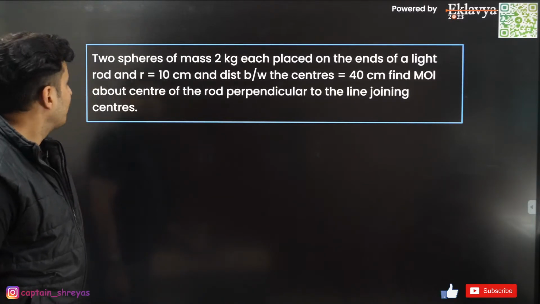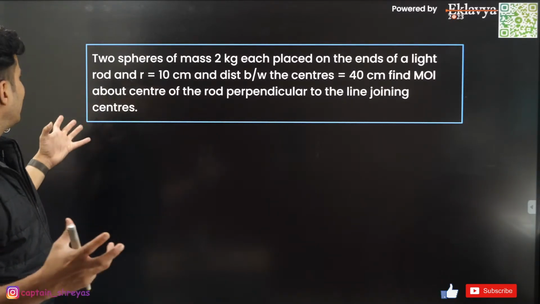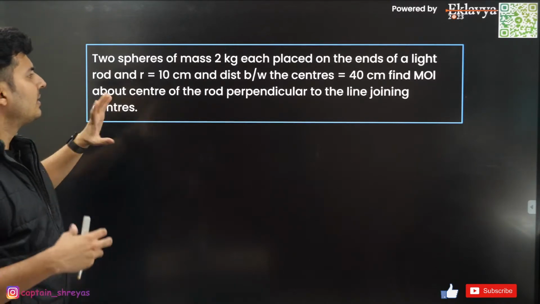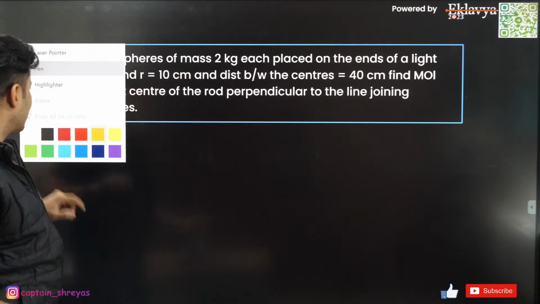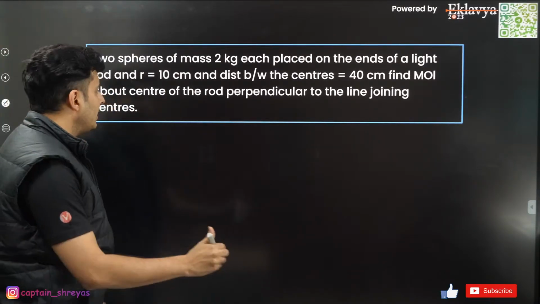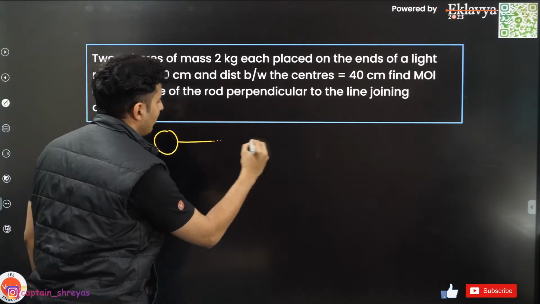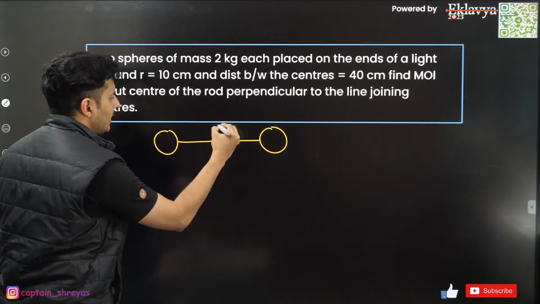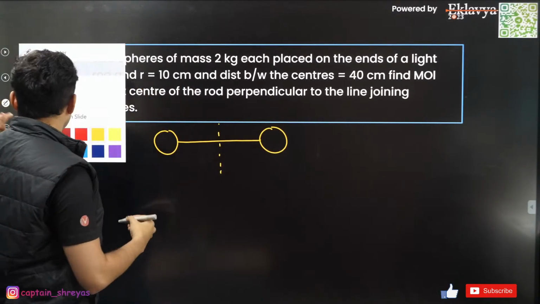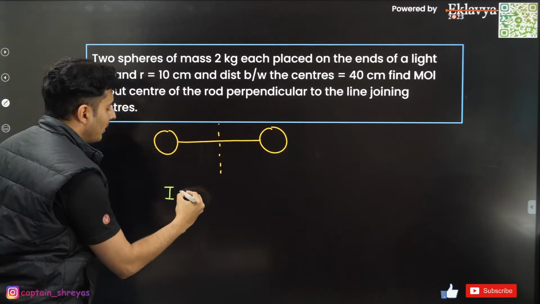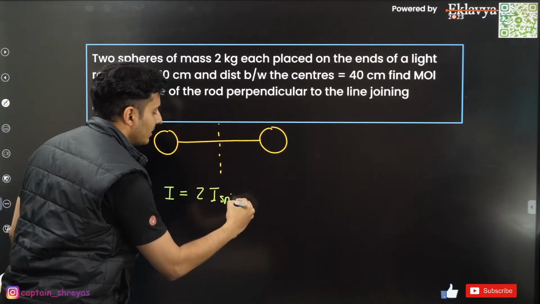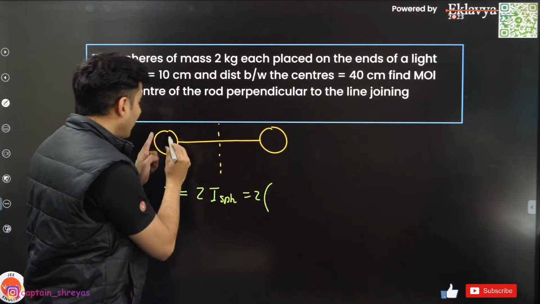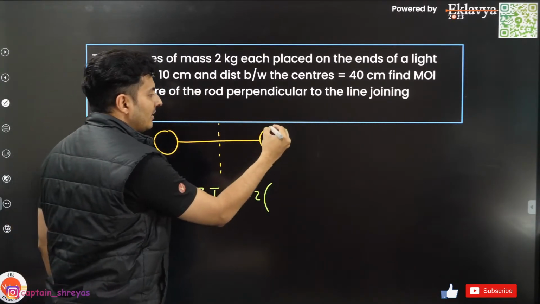Now, next question. Two spheres placed on the ends of a light rod, radius, distance between the centers, find the moment of inertia of the rod perpendicular to the line joining the centers. This is a pretty standard question where you have a rod, you have these things, and this is the axis. So basically the total moment of inertia will be twice the moment of inertia of any sphere. So the moment of inertia of any sphere, you can find it out by this logic.